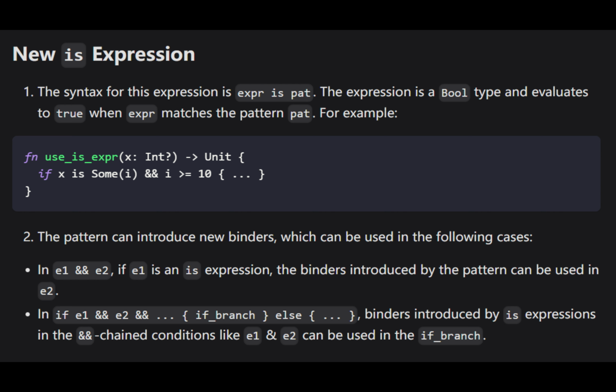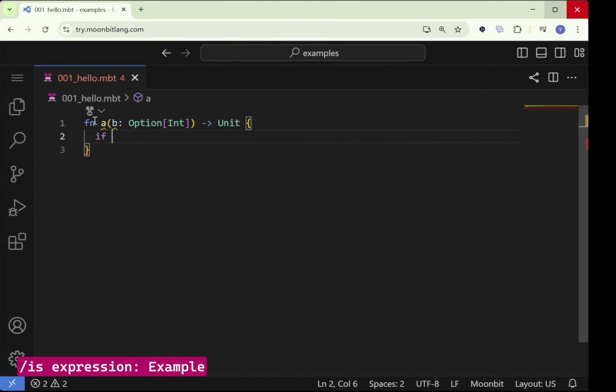In MoonBit, the is expression tests whether a value matches a specific pattern. It returns a Boolean value and can be used wherever a Boolean is expected. The is expression in MoonBit introduces pattern binders that can be used across various contexts to directly access matched values in complex conditions. In this function, the parameter is an option integer.